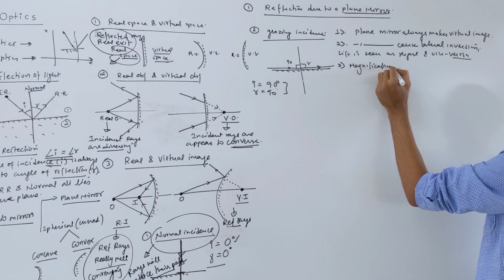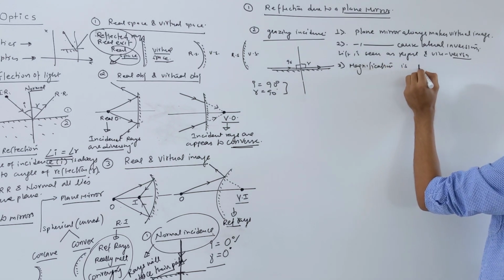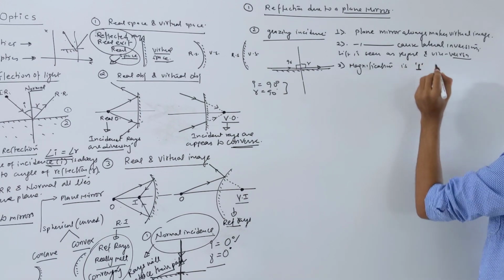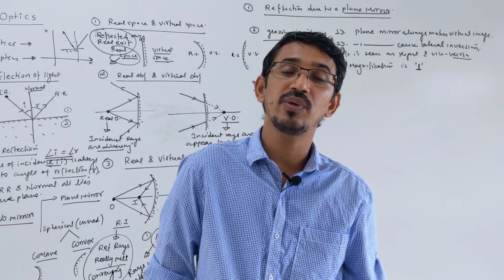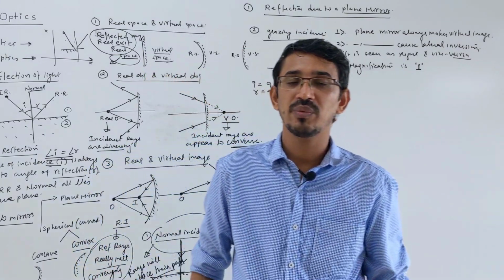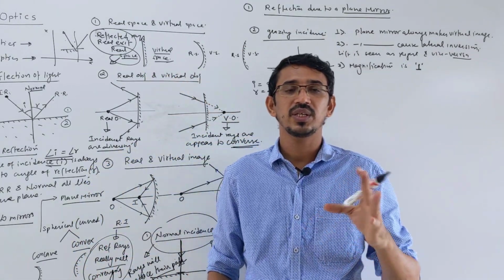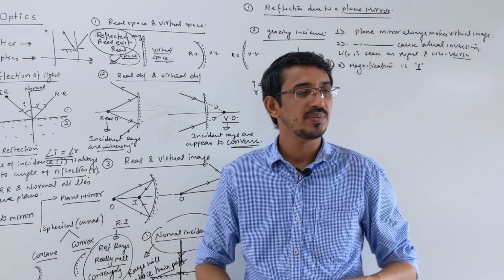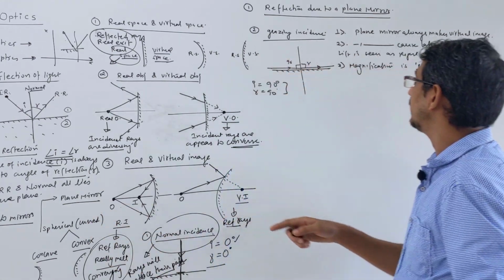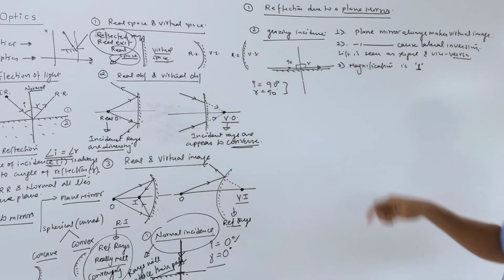Magnification due to a plane mirror is 1. What does this mean? The height of the image is always equal to the height of the object. Remember, magnification is the ratio of the height of the image to the height of the object, or the image distance to the object distance. Magnification due to a plane mirror is always 1.